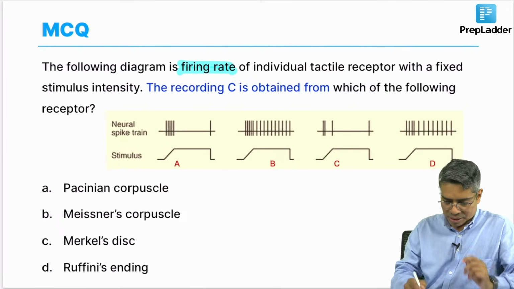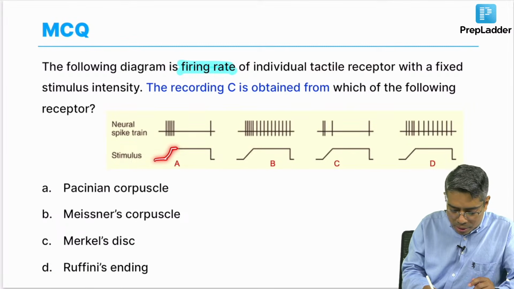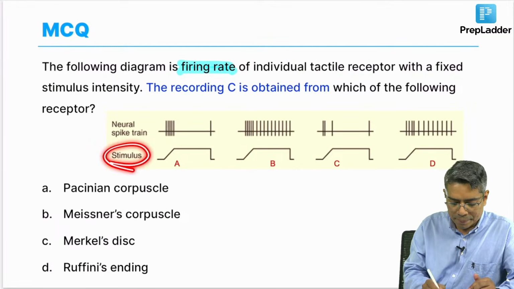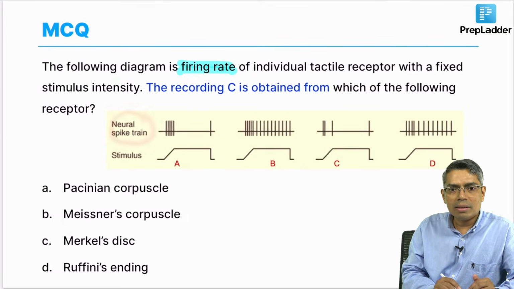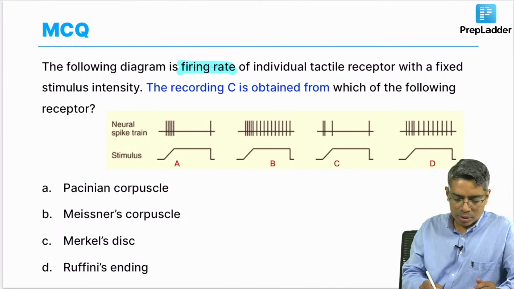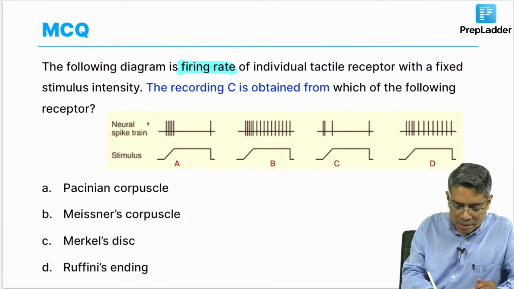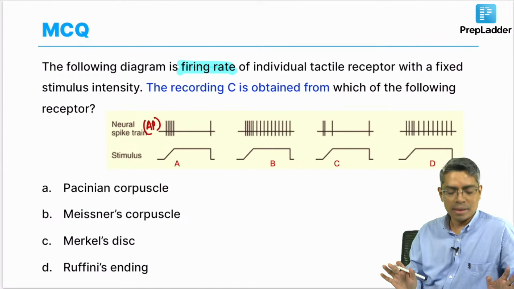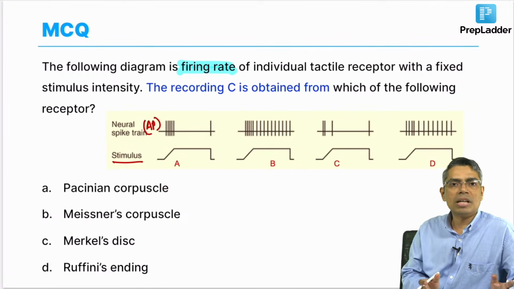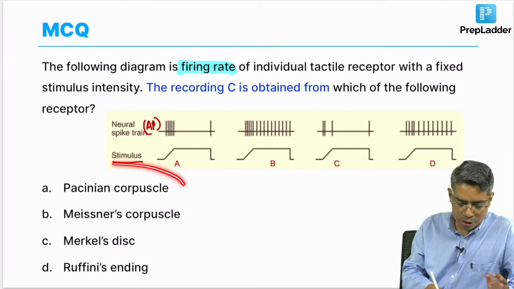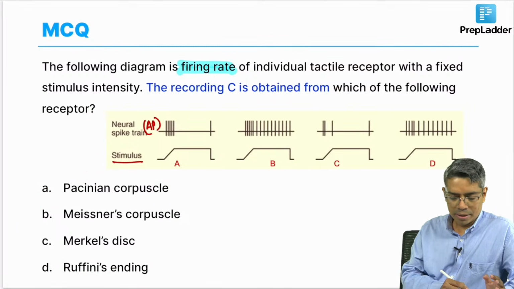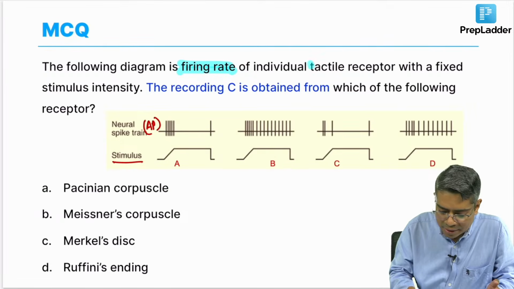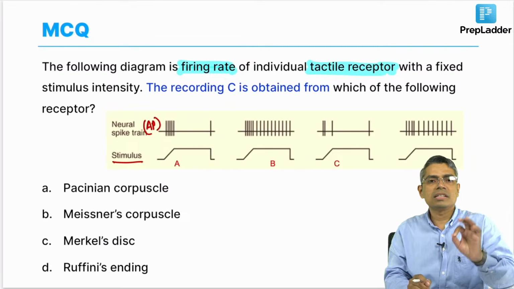So, in this image, the lower part is the stimulus, and the upper part is the neural spike train. Again, देखो, spike train का मतलब कुछ भी नहीं है, this is the action potential. Spike train, spike potential, this is nothing but action potential. And नीचे जो देके रखा है, this is the stimulus. What stimulus? If you look at the question, all the 4 receptors given here are tactile receptors, touch receptors, and the question also mentions that it is a tactile receptor. So, the stimulus is a touch.